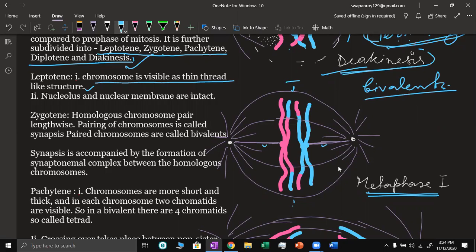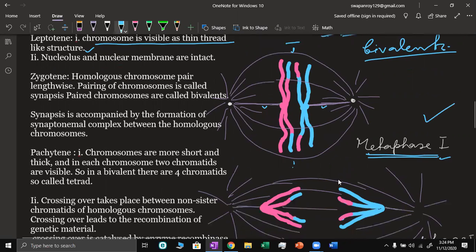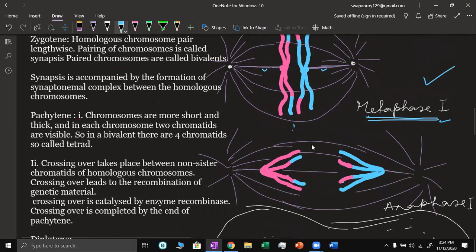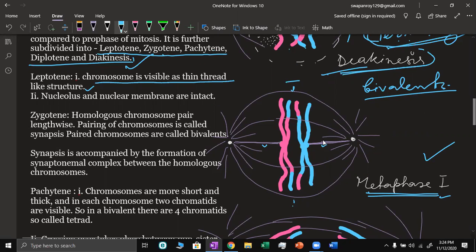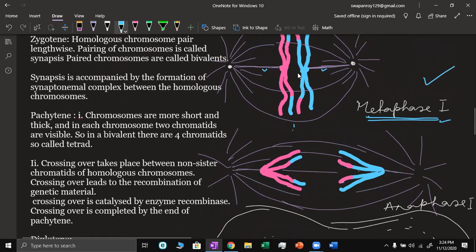In mitosis, one chromosome each is along the equator, but here the paired chromosomes are along the equator. The bivalents are oriented along the equator. This is metaphase 1. And then after that, the homologous chromosomes from the bivalent have started moving apart. Clear?